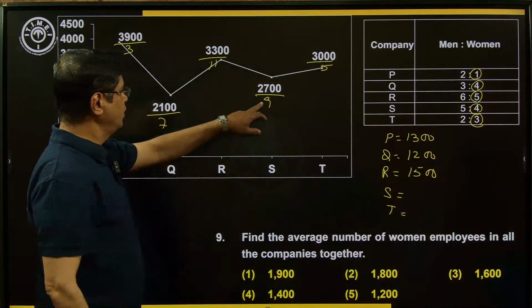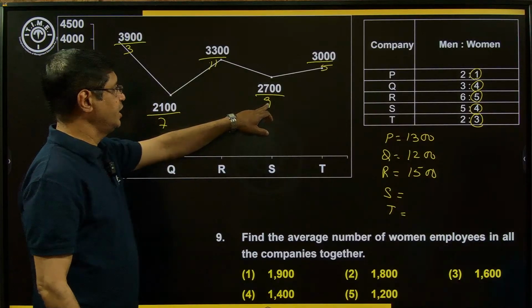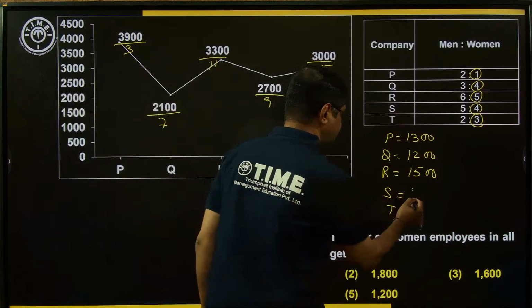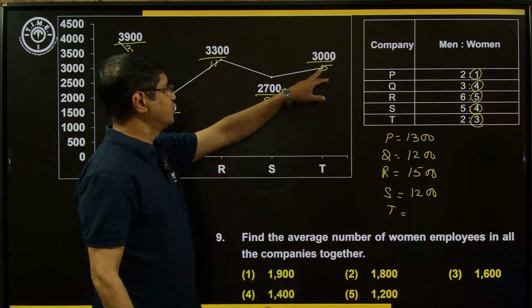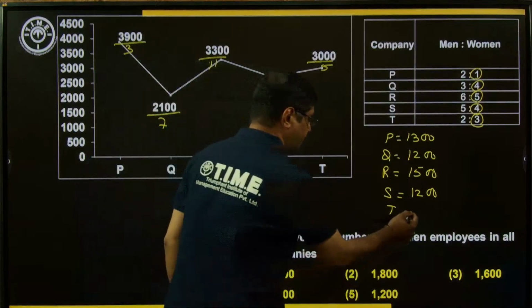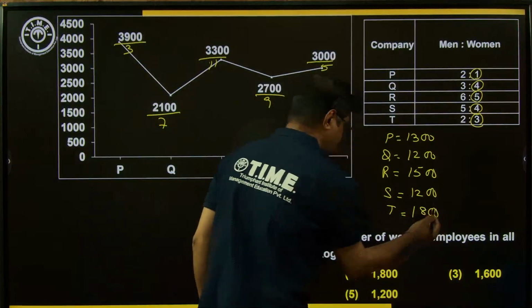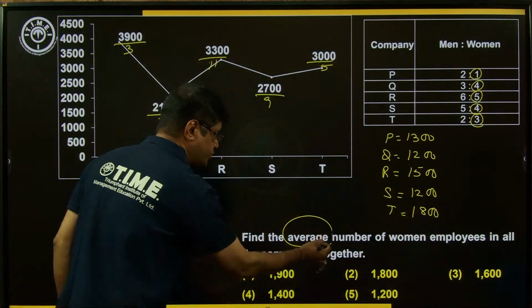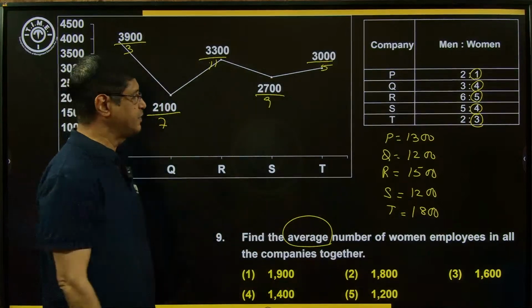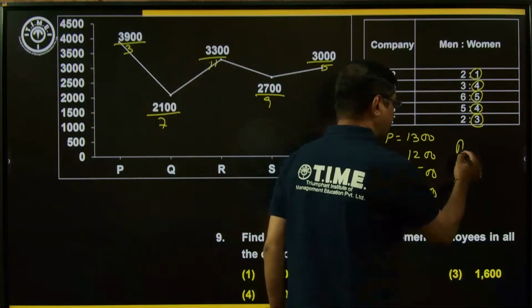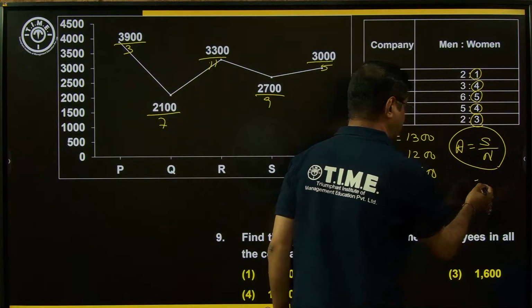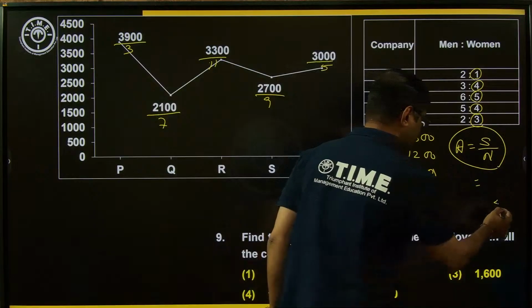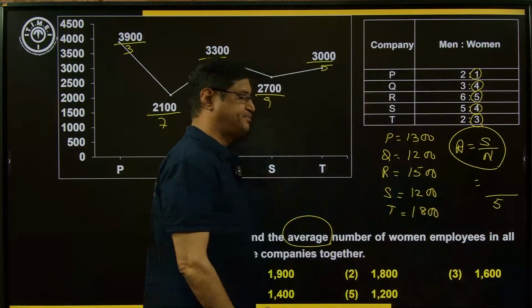Next, S value, each part is equal to 300. 3 into 4, that is 1200. Here one part is equal to 600. 6 into 3, 1800. What to find? Average. What do you mean by average? Sum of the observations by number of observations. Number of observations is 5. Just to find out the sum.